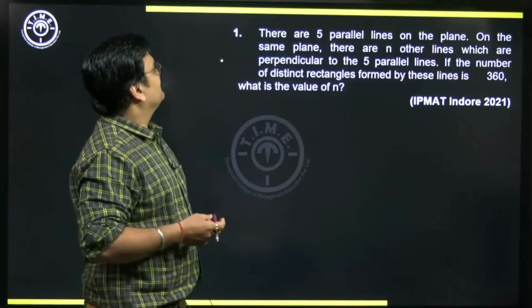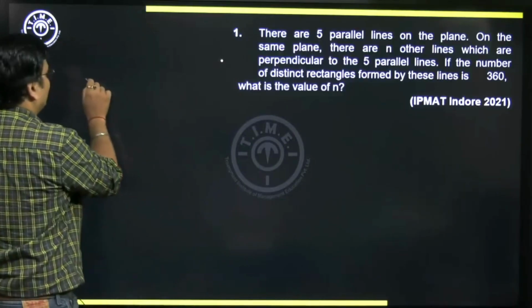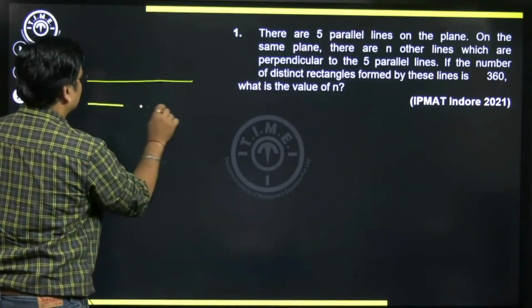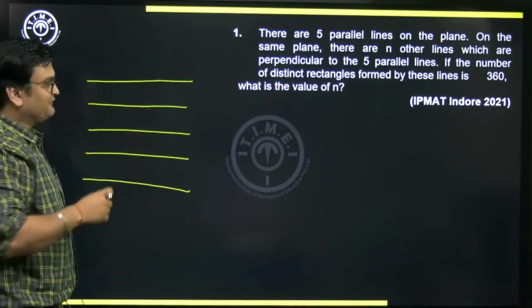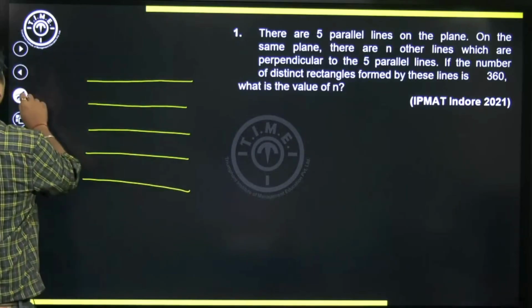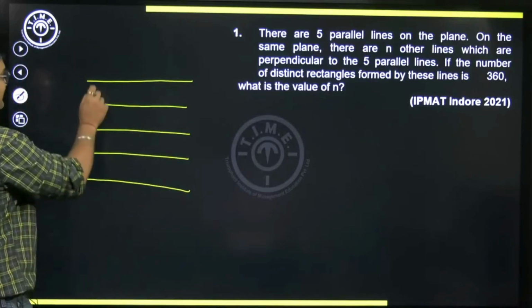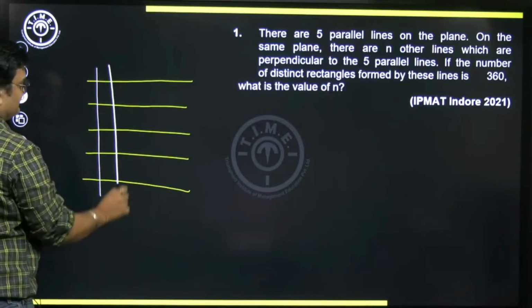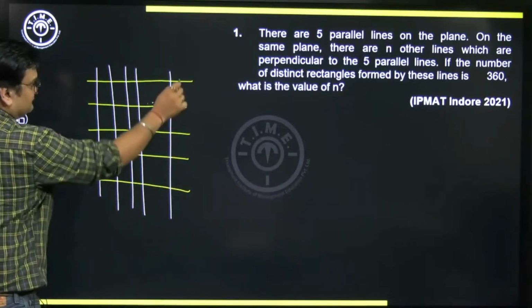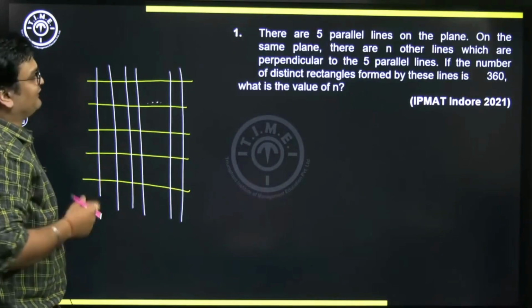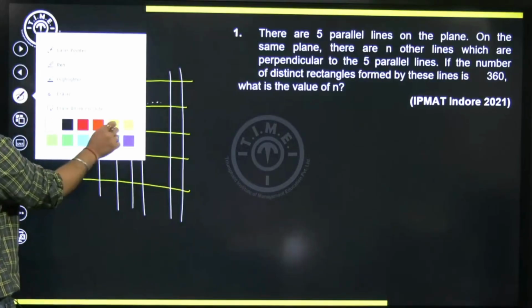Let's discuss this problem. The problem says there are 5 parallel lines on a plane. Suppose the parallel lines are as follows: first line, second line, third, fourth, and fifth. There are 5 lines like this. And there are n other lines which are perpendicular to these 5 parallel lines. So n lines are like this: first line, second line, third line, fourth line, so on, (n minus 1)th and nth line. If the number of distinct rectangles formed by these lines is 360.